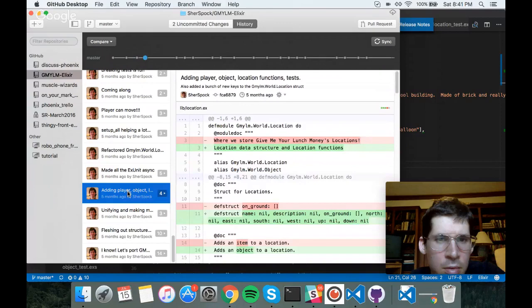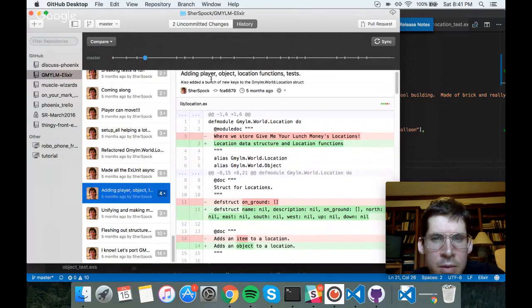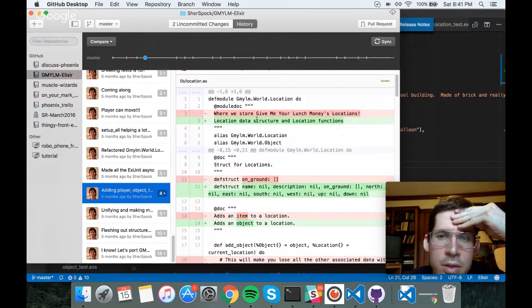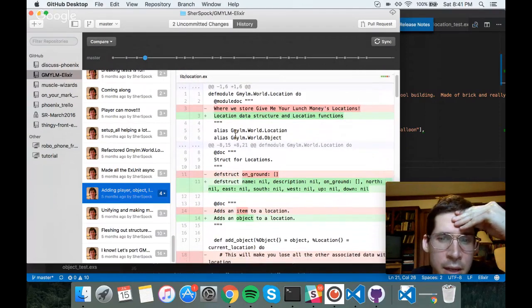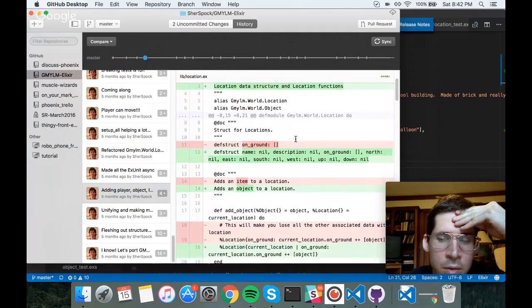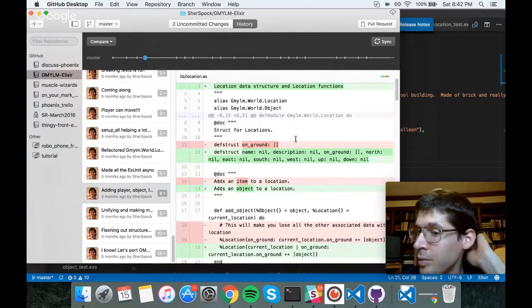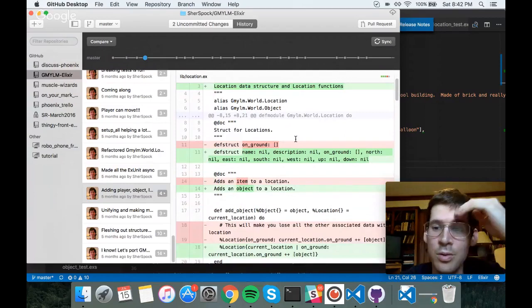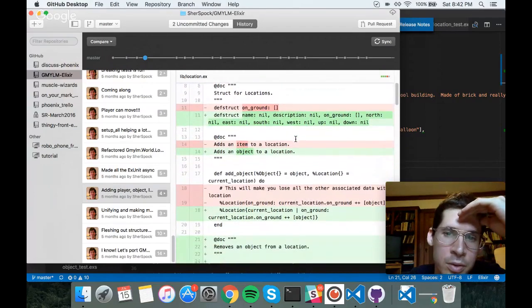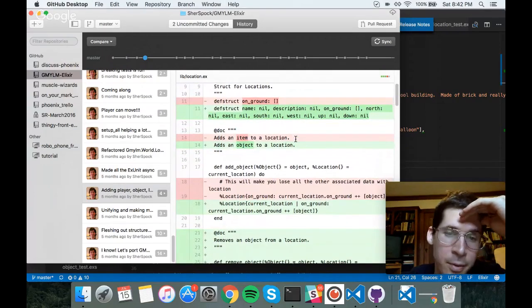So adding player object location function tests. Also added a bunch of new keys to the gmylm.world.location struct. Location data structure and location functions. Aliasing some things because I need to be able to have them here. Although, like you saw earlier in the episode, when we run the mix test right now, all the warnings we're getting seem to be unneeded aliases. So if we wanted to, we could go through and prune them at some point. They don't really bother me that much.